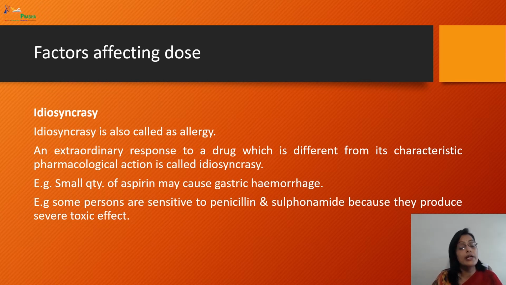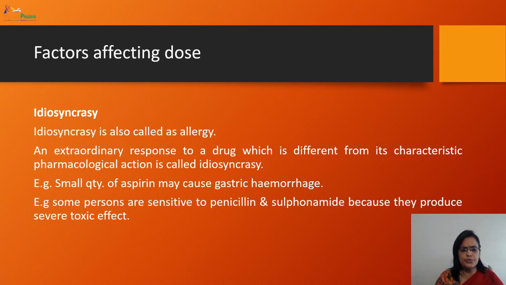A small quantity of aspirin may cause gastric hemorrhage. So this is one example you can take, and this is somewhat another effect of a drug, different from its characteristic therapeutic effect. So this factor is also important.